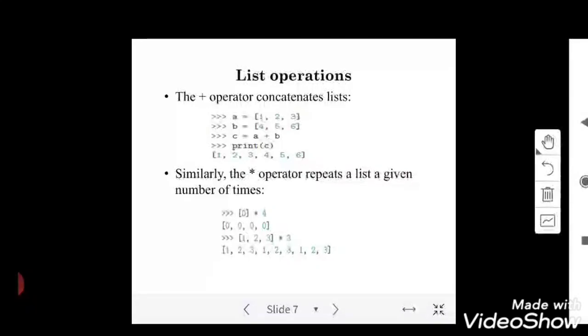Whatever operand we pass next to the star operator, the elements in the list will be repeated that number of times. That is the use of the star operator. So one is called the plus operator, the second is called the star operator. These are the two operations that we do with lists in Python. And we are not doing that much with the star operator on strings.